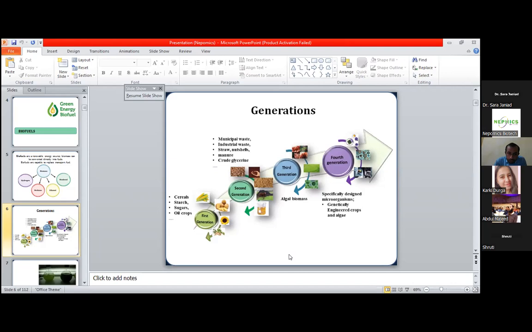There is also the fourth generation of biofuels, in which we genetically modify the organisms and we obtain different types of biofuels from the microorganisms.